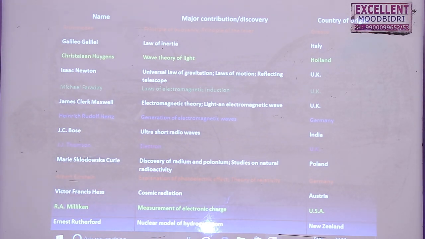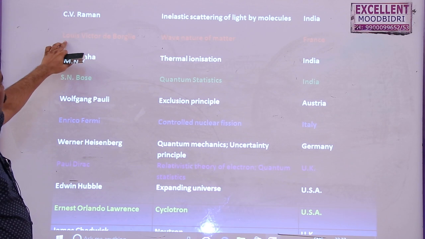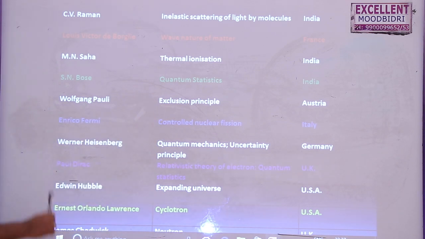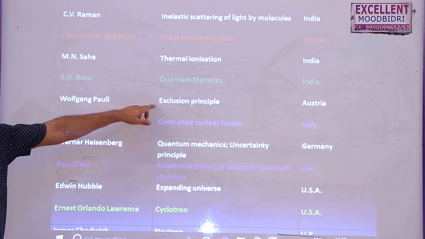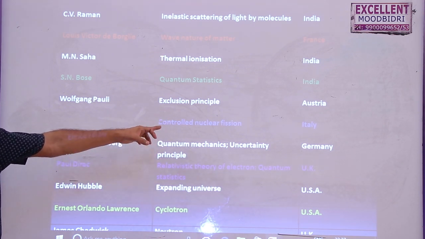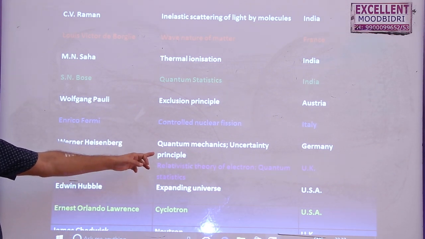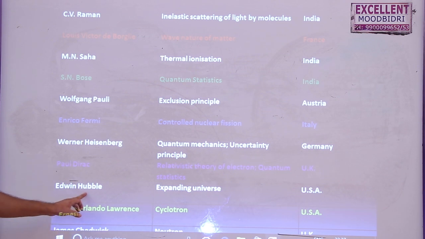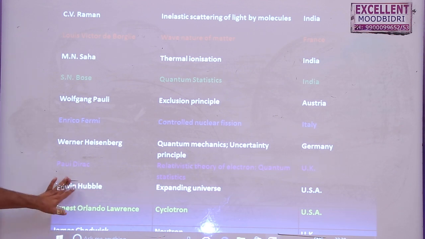And some more contributions by the scientists are, see, C.V. Raman of India, inelastic scattering of light, and De Broglie used the wave nature of matter, and Saha of India, thermal ionization, and then S.N. Bose of India, quantum statistics, and Pauli, the exclusion principle you might have studied in chemistry, and Fermi, the controlled nuclear fission chain reaction which is used in nuclear reactors to produce current, and Heisenberg, quantum mechanics and uncertainty principle you studied in chemistry, and Dirac, relativistic theory of electron, quantum statistics, and Hubble, you might have seen this expanding universe, because the universe is expanding slowly. So the Hubble telescope is also very, very important.